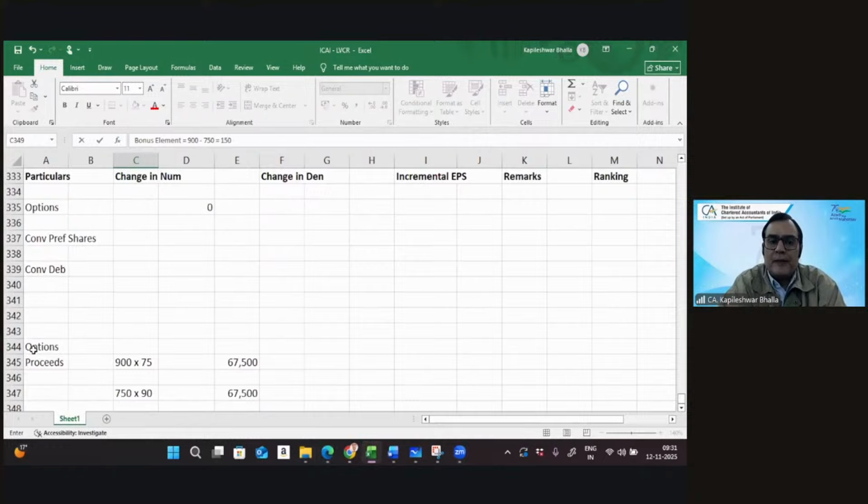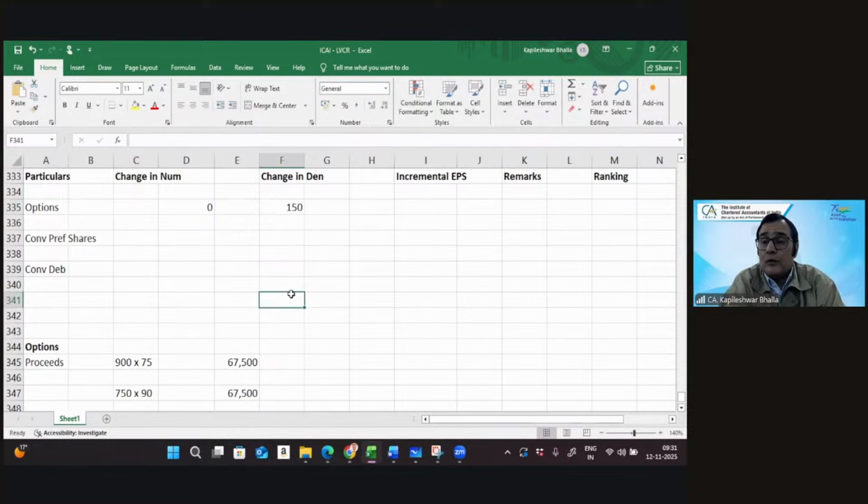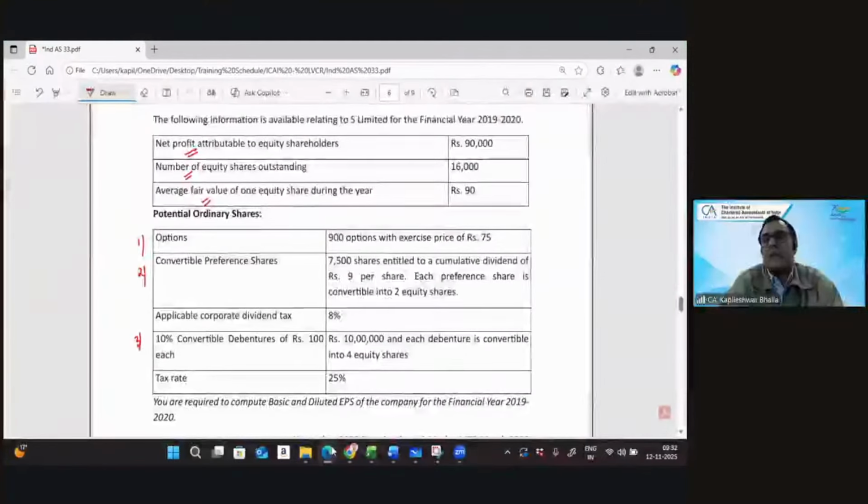So I think we can go back and fit this out here. This is change in denominator 150. That was based on what we did in the previous question as well. Took the numerator change and the denominator change. Now let's go to the next item, convertible preference share. So can I see in terms of the convertible preference shares, what do we add?